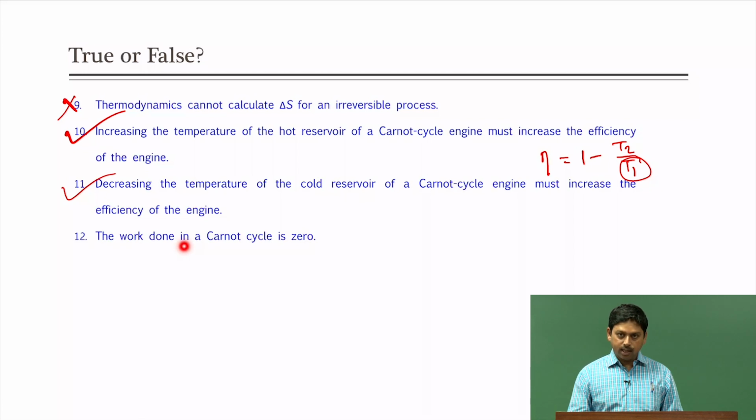The work done in a Carnot cycle is 0, which is not true, because you remember the work done in a Carnot cycle is actually the area enclosed by the curve, which is also the heat change in the Carnot cycle process. It will only be 0 if there is no area left, and that is only possible if no adiabatic process happens, because you need the whole path, and only when the temperatures are the same, or rather the first isothermal step is traced back, will the work done be 0. Otherwise it is not a right answer. So, now we finish the true false type of questions.